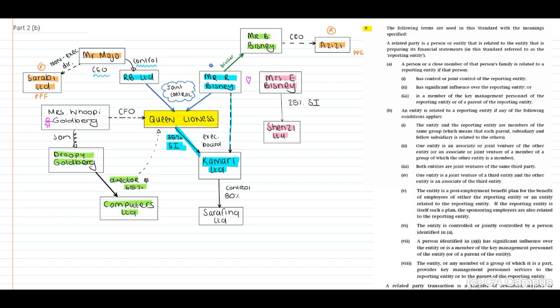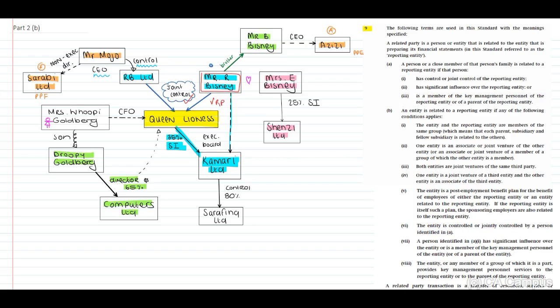I am going to work through this and you do have the solution in front of you. Now, when you look at this, first, let's talk about Mr. R. Basney. Remember, Mr. R. Basney jointly controls Lioness. Therefore, yes, this is a related party.